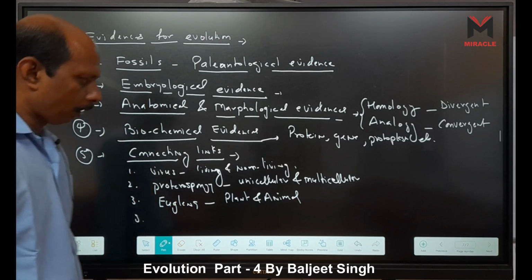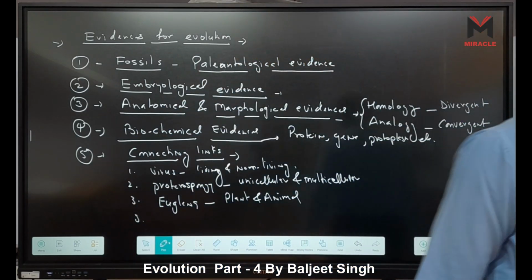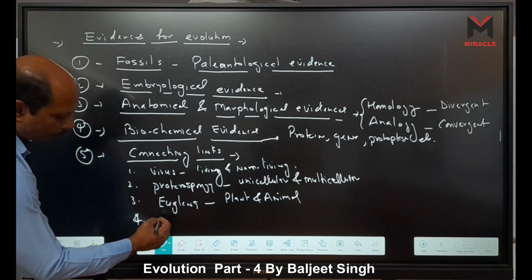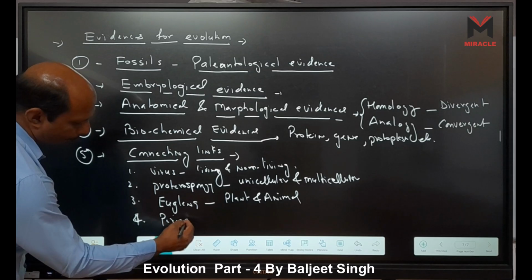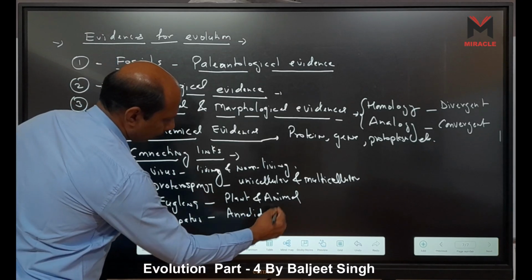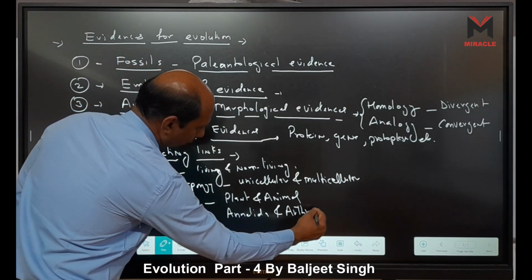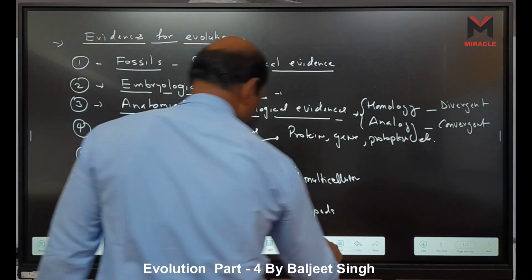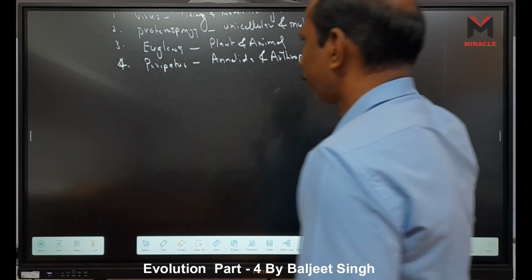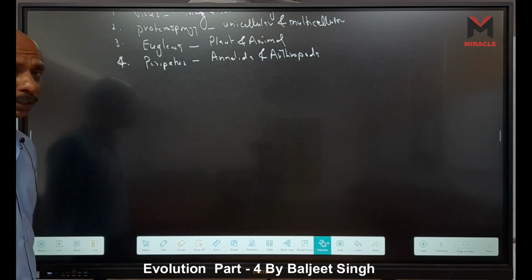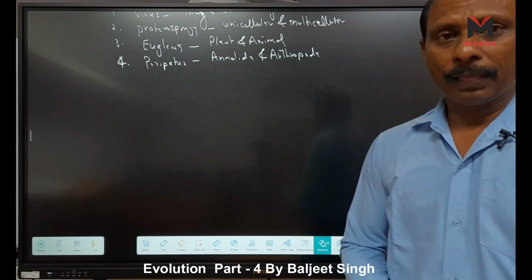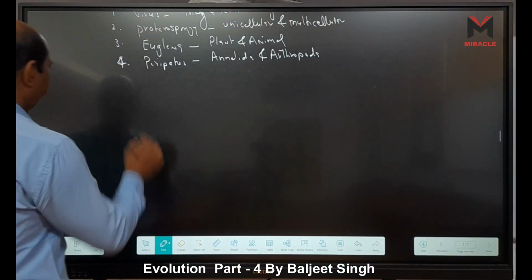Fourth, the connecting link between Annelida and Arthropoda is Peripatus. Next, the connecting link between Arthropoda and Mollusca is Neopilina, the fifth one.